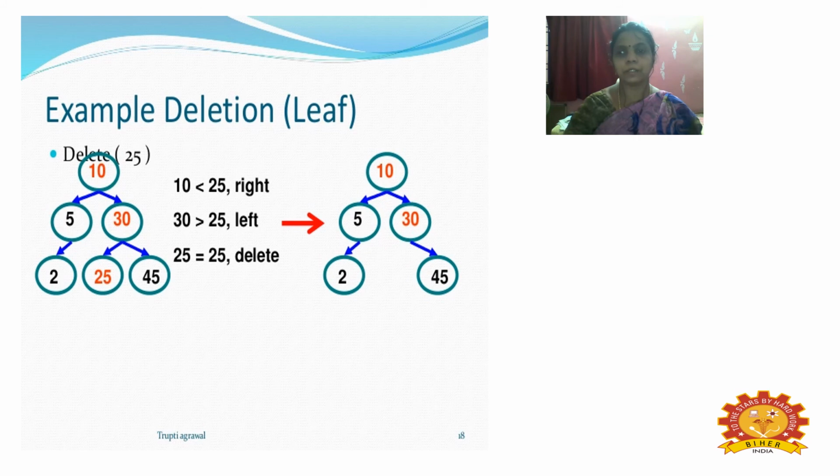Here, the deletion part is similar to the insertion part of the binary tree. So the value we are going to delete is 25. In the already created tree, we are deleting the node with the value 25. From the given criteria, we have to search whether the element 25 is present in the nodes, and check the property of either the left subtree or the right subtree. So here the value 10 is the topmost node, and it is compared with the next node, the value 5, which is in the left subtree, and again with the value in the right subtree.